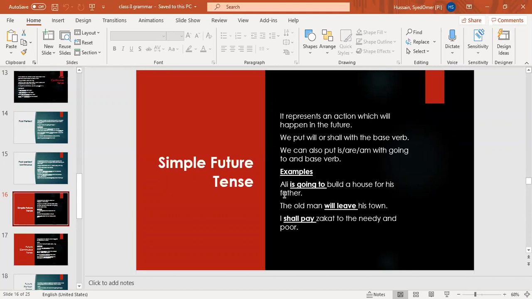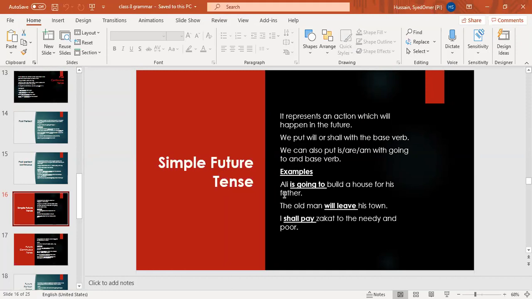Okay? Another thing in simple future tense, we can also put going to. Going to also indicates your future tense. I'm going to build a house for my father. But you will not write I'm going to the market. This is not simple future tense. I'm going to the market is present continuous tense. Okay. If you put base verb after going to, then it becomes simple future tense. If you do not put any base verb after going to, then it is not the future tense.